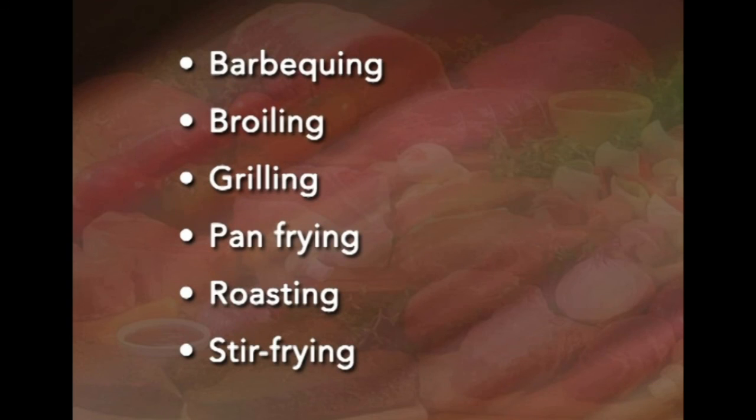Then we have the dry heat cooking methods such as barbecuing, broiling, grilling, pan frying, roasting and stir frying. Dry heat methods are usually used for cuts of meat that are tender or delicate. Tender cuts of meat do not require moisture and long slow cooking.